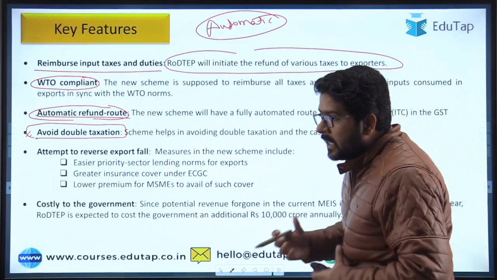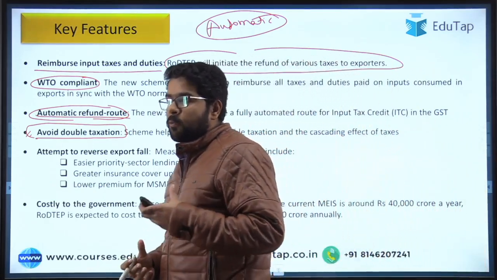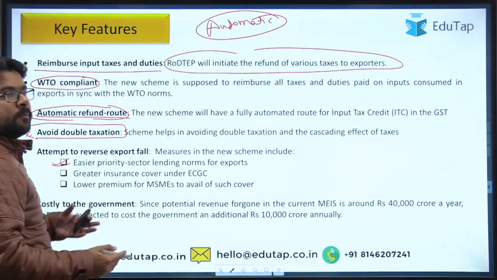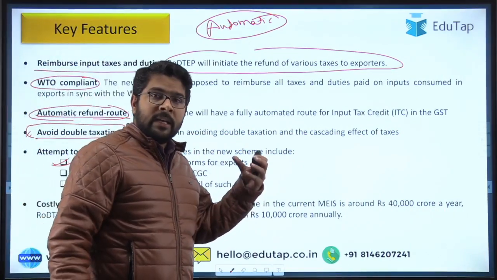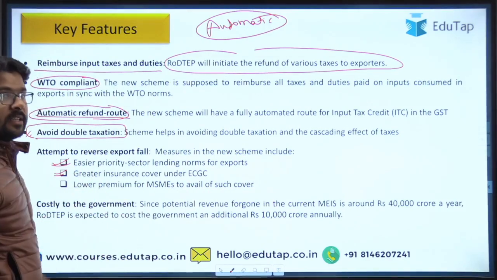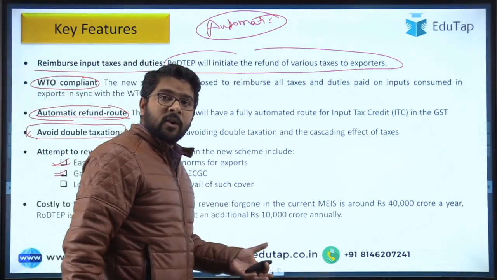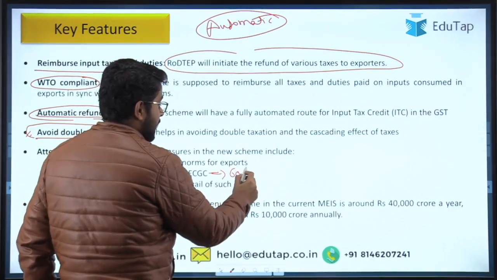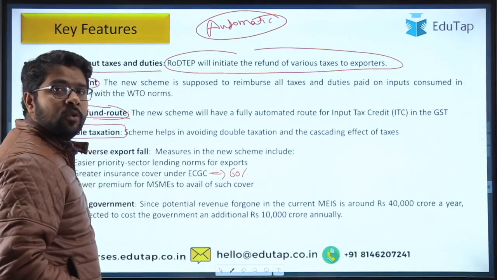Then there are certain more advantages that will be provided to exporters now, like easier lending opportunities. They will be provided loans on a priority basis. There is also greater insurance coverage under the Export Credit Guarantee Corporation. Earlier, they were providing a guarantee on almost 60% of the loans to the export sector.